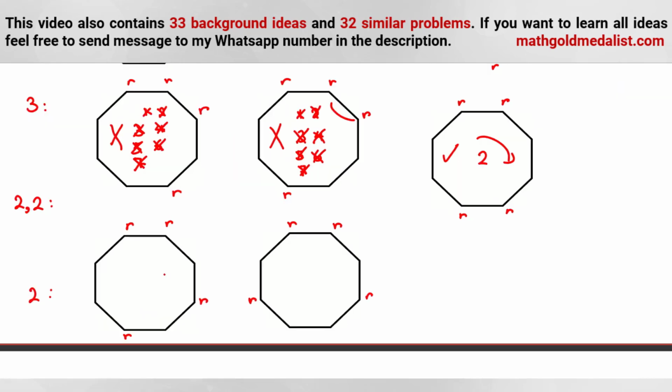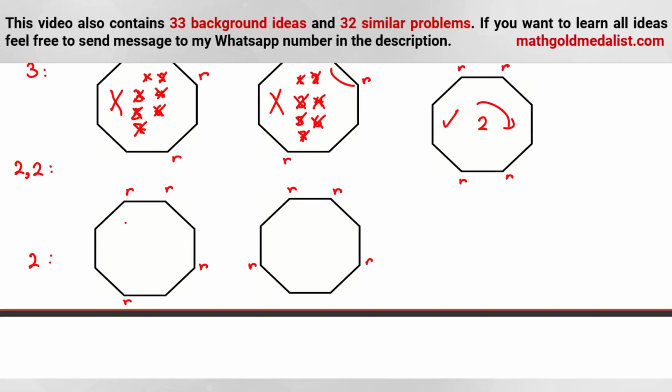Let's check this one. 1 unit is not good because this goes here. 2 units not good. This goes here. 3 units, 1, 2, 3 not good. 4 not good. 5 means 3 counterclockwise, not good. 6, 2 counterclockwise, not good. 7, 1 counterclockwise, not good. So again, this case is bad.